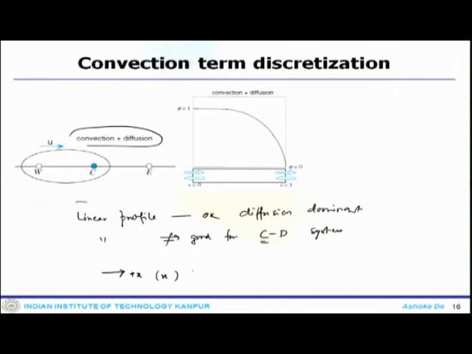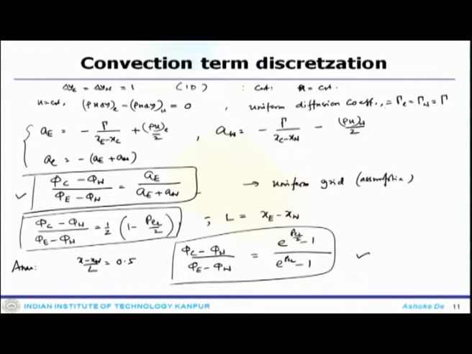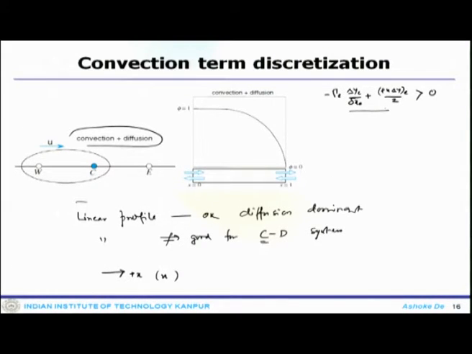So, what one can write is minus gamma E delta y E by del x E plus rho u delta y E by 2 greater than or equal to 0. This is the coefficient which corresponds to AE. So, for AE to be positive, rho u E delta x E by gamma E has to be less than 2.